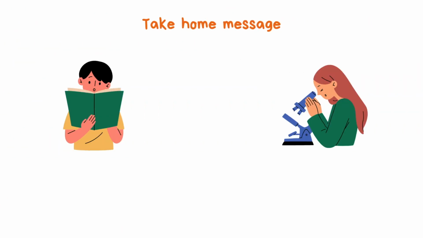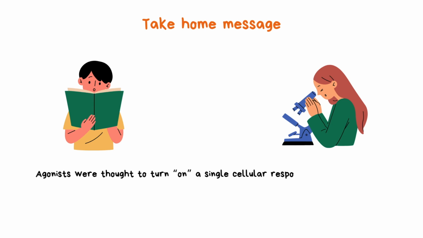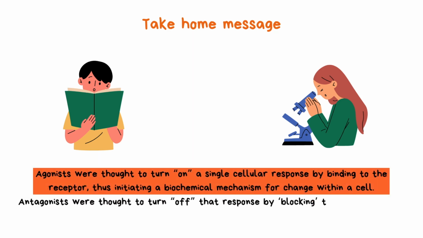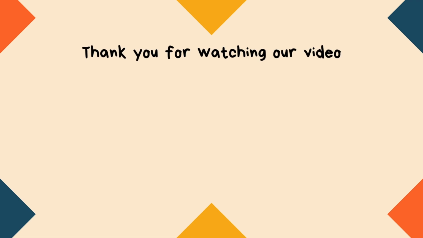So this is our take-home message. Agonists were thought to turn on a single cellular response when binding to the receptor, thus initiating a biochemical mechanism for change within a cell. Antagonists were thought to turn off the response by blocking the receptor from the agonist. We hope that now with all this new information, you have a better understanding of drug interaction and will successfully